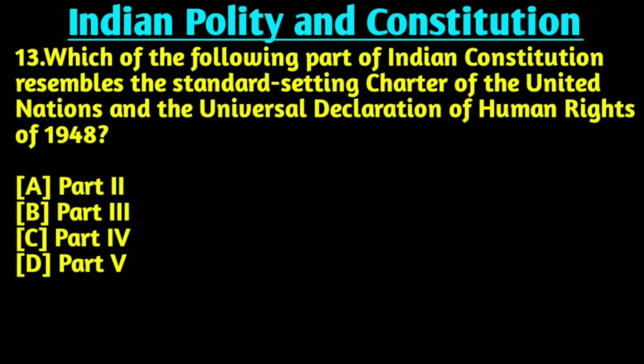Our next question is, which of the following part of Indian Constitution resembles the standard setting charter of the United Nations and the Universal Declaration of Human Rights of 1948? Right answer is option B, Part 3. The Universal Declaration of Human Rights was at the final stage of drafting at the United Nations when India's constitution was adopted.